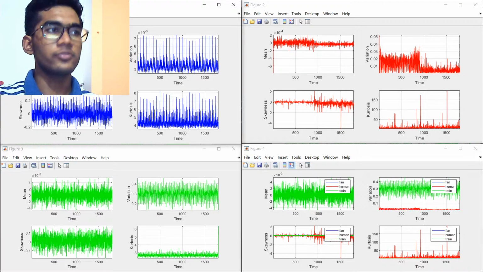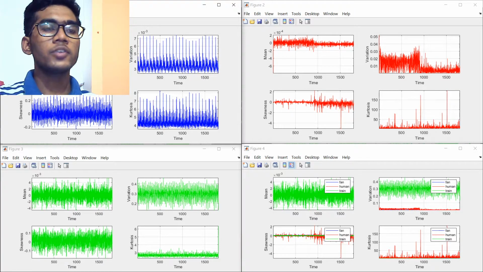These are the plots which we obtained. The first figure is for the fan signal, the second one for the human speech signal, the third one for the train signal, and the fourth one is the combined signal. Here, all the subplots show a particular parameter of the signal: the mean, variance, skewness, kurtosis. We can observe the trend in these parameters and design our code accordingly.